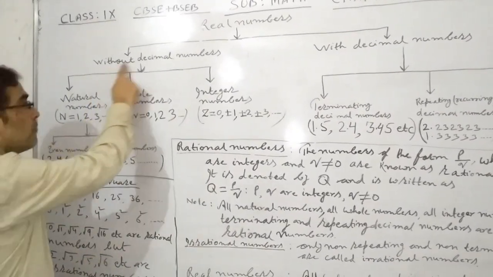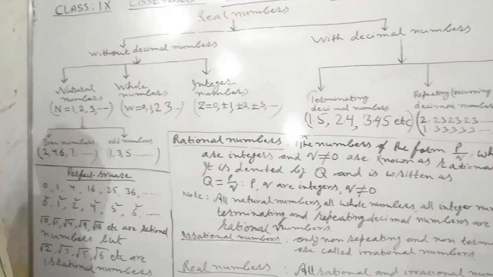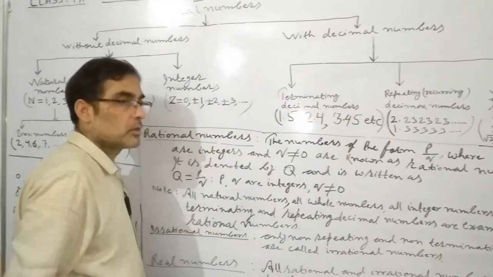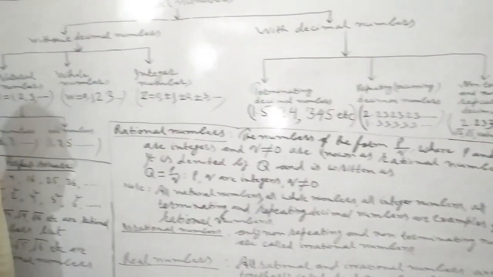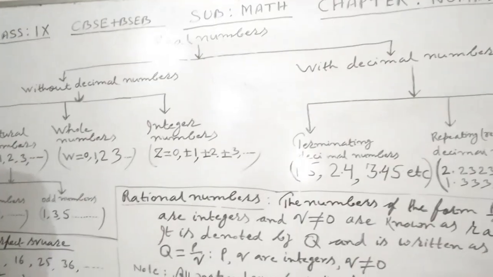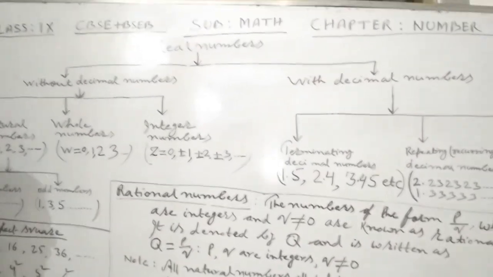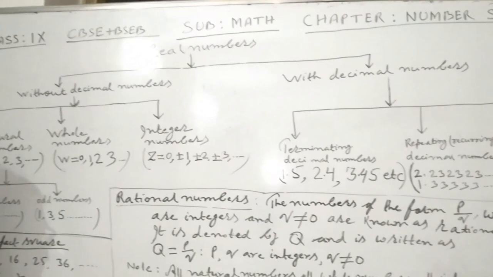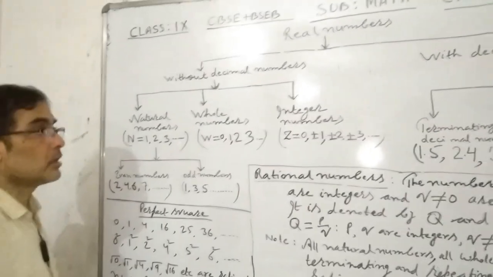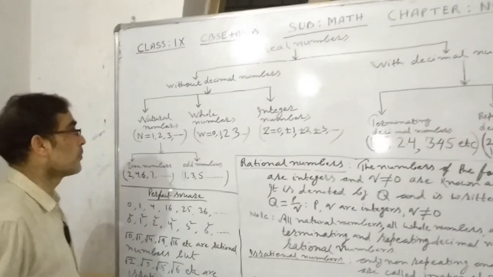First, without decimal numbers, and second, with decimal numbers. I mean, real numbers are without decimal numbers, and also they are with decimal numbers.